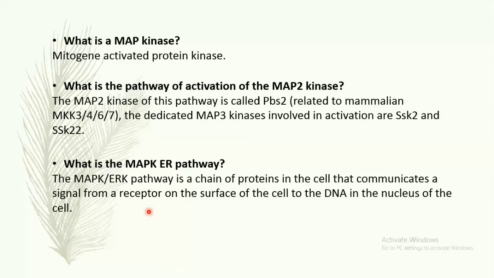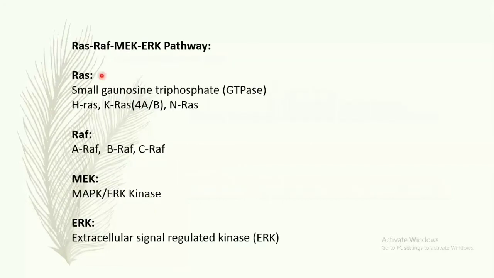proteins. Okay. Then the RAS, RAF, MEK, ERK pathway. The MAP kinase pathway is also called the RAS, RAF, MEK, ERK pathway. RAS is a small guanosine triphosphatase and has the forms HRAS, KRAS A and B, and NRAS. And RAF also has isoforms ARAF, BRAF and CRAF.